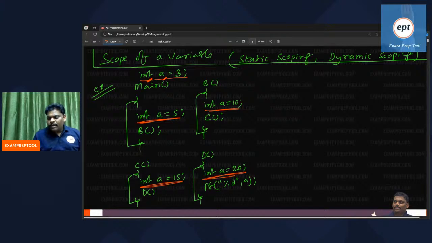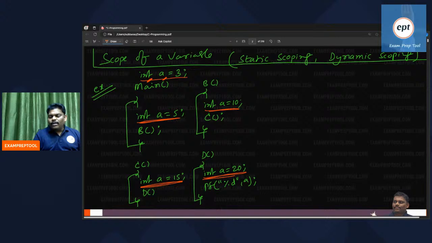Out of those 5 declarations, how many declarations belong to global? You are saying 5 declarations. I am very happy. But out of those 5 declarations, how many belong to local, and how many belong to global? Please let me know: local declarations how many, global declarations how many?